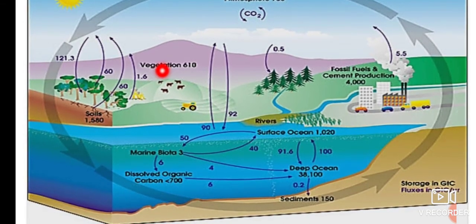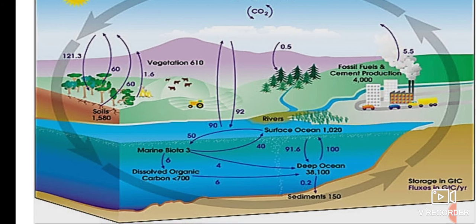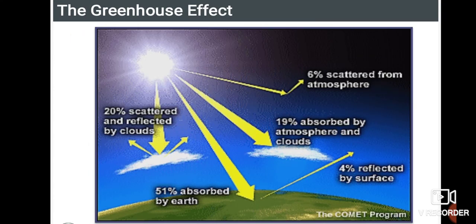They have shown here how these carbon forms are utilized by organisms. You can see vegetation, marine or dissolved organic carbon used by a number of organisms to form their bones, or any other skeleton, or the shells. And even you can see fossil fuel and cement production, which utilize carbon and produce carbon dioxide back into the atmosphere.